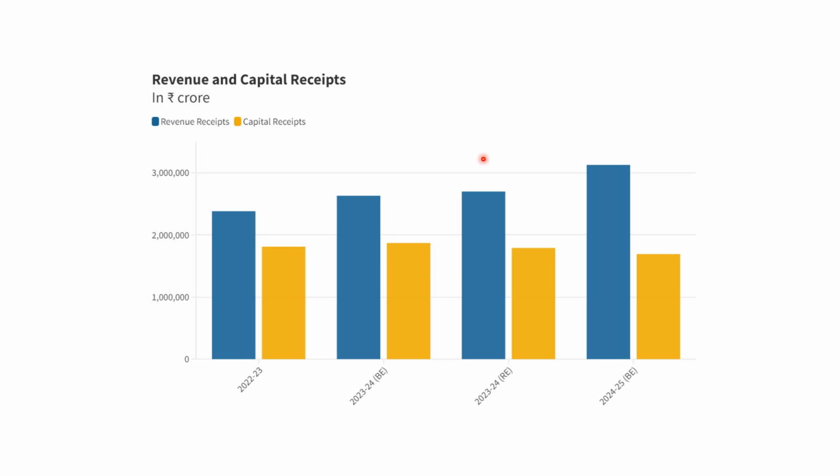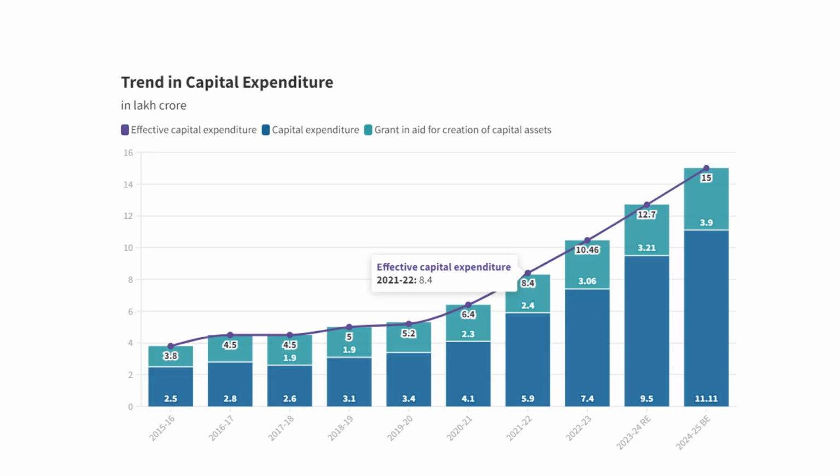Here you can compare revenue and capital receipts. If we consider year 23-24, revenue receipts between 25 to 30 lakh crore and capital receipts between 15 to 20 lakh crore. Trend type questions are very important in competitive examinations.